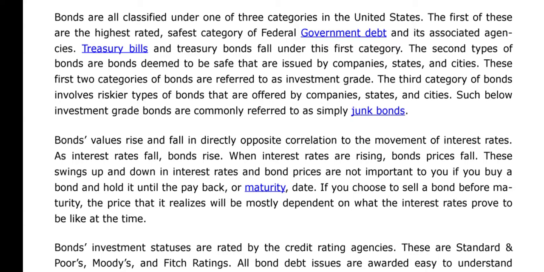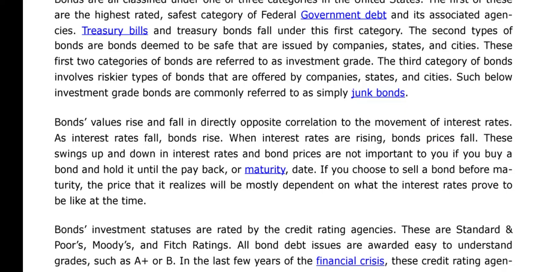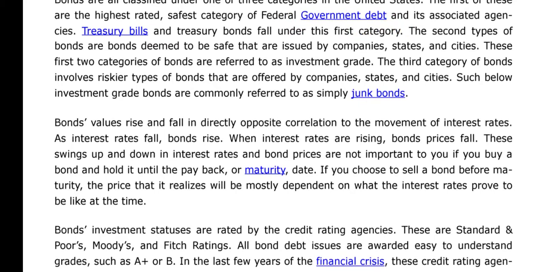The first of these is the highest rated, safety category: the federal government's debt and its associated agencies. Treasury bills and treasury bonds fall under this first category.